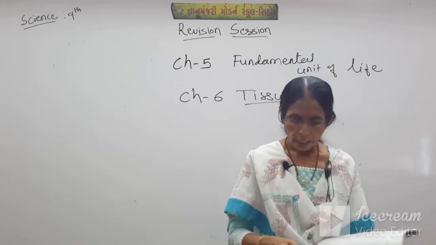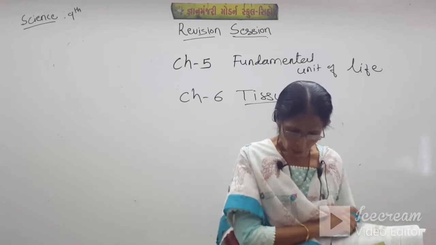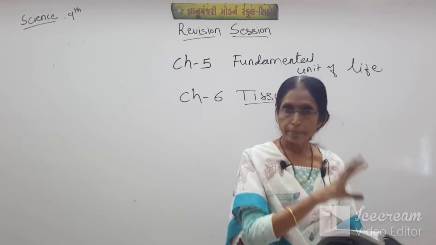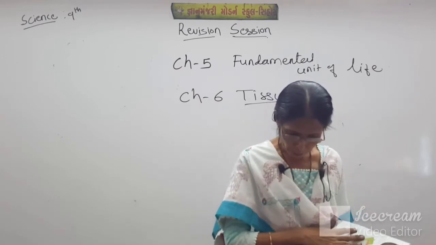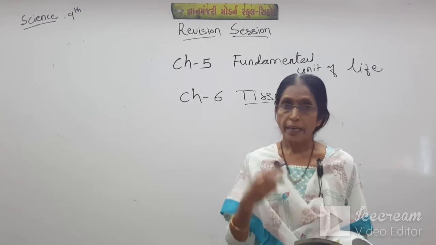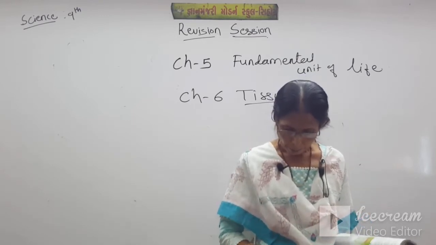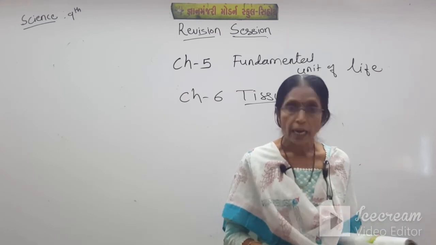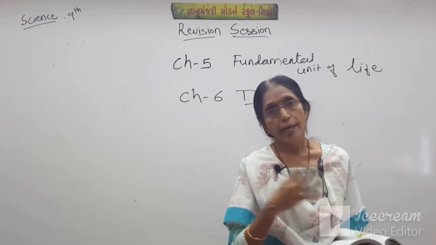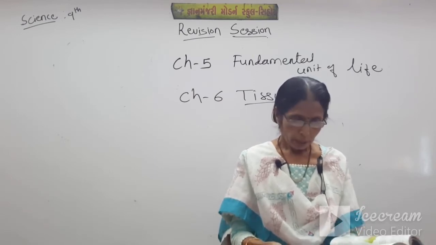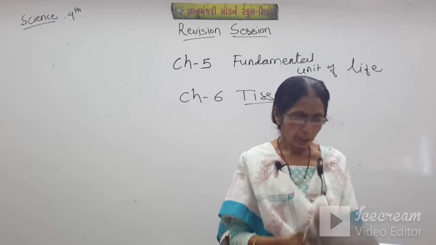So about this, then permanent tissues, there are also two types: simple permanent and complex permanent. Simple permanent having the three types: parenchyma, collenchyma and sclerenchyma, and complex permanent are of two types: xylem and phloem. Now which are the components of xylem? These are given here, students.